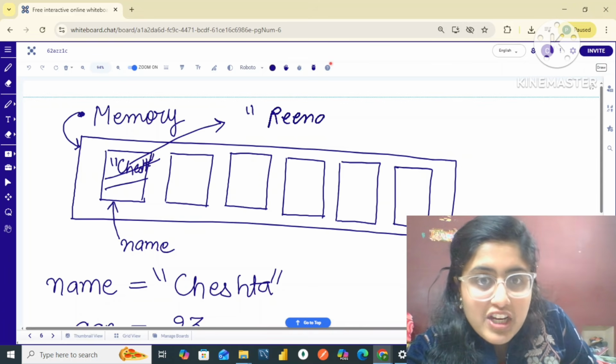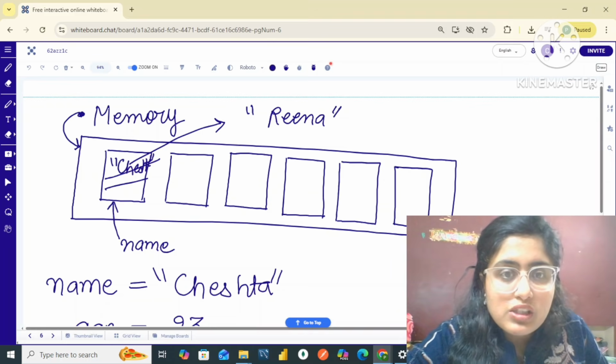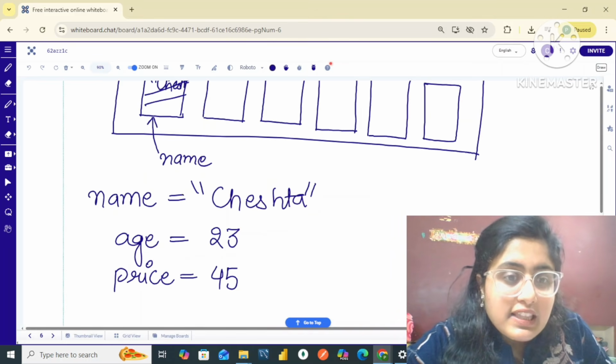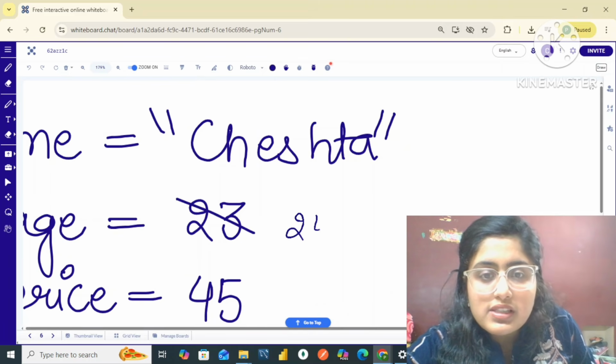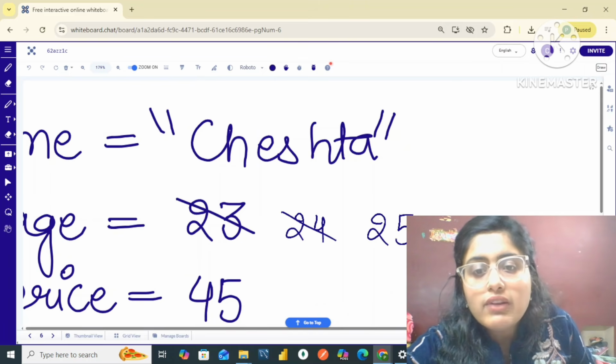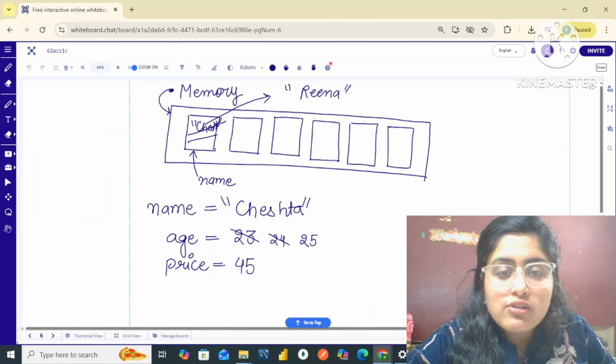All right. Then you can change the names of this variable. I hope this point is also crystal clear to you. Then there is a variable named age. I can change this age 23 to, you can say, 24. Then I will change it to 25. Then I can change these values of these variables.